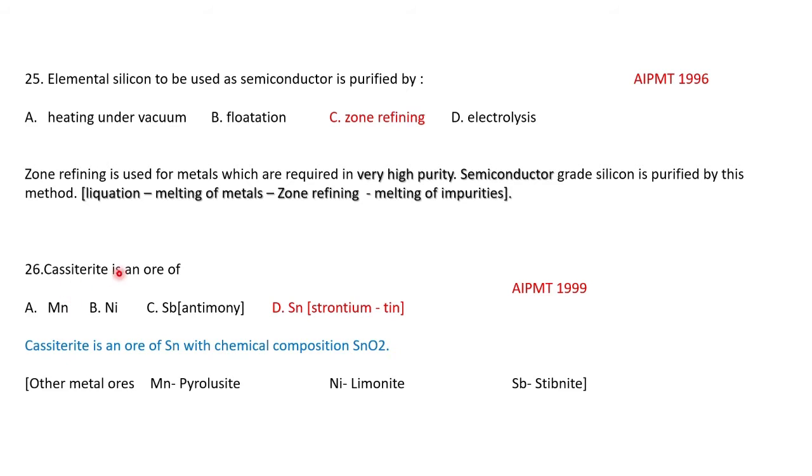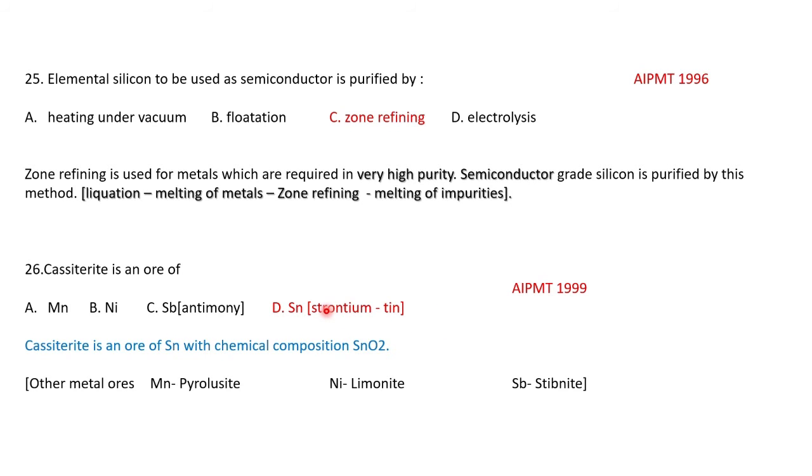Then, cassiterite is an ore of which metal? Is it manganese ore, nickel ore, antimony ore or tin ore? Pyrolusite is a manganese ore and limonite is an iron ore. Stibnite is an antimony ore, Sb. So cassiterite is the tin ore.